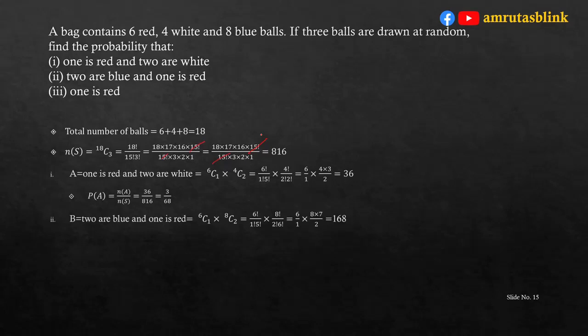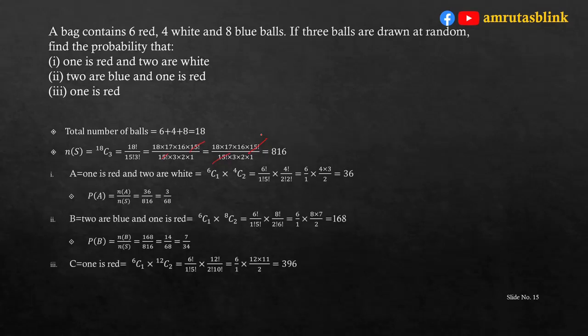So, the total number of ways for event B, that is 2 are blue and 1 is red, is 6C1 into 8C2, that is 6 factorial upon 1 factorial into 5 factorial into 8 factorial upon 2 factorial into 6 factorial, that is 6 into 8 into 7 upon 2, which is equal to 168. Hence, P of B is equal to n of B upon n of S, that is 168 upon 816, which is equal to 14 upon 68, which simplifies to 7 upon 34.